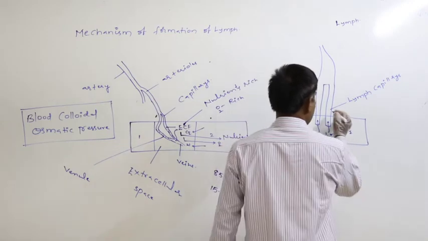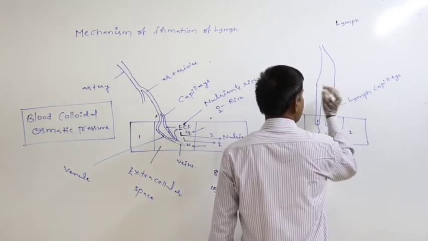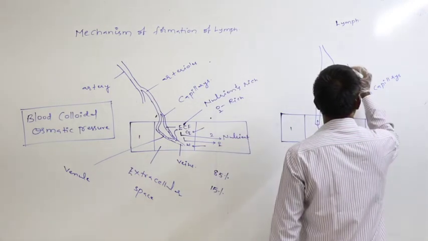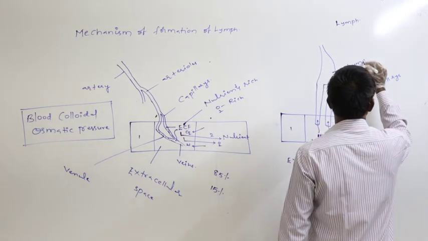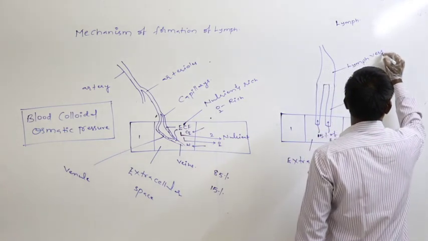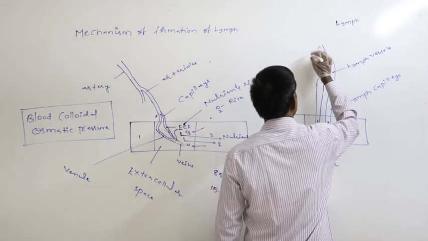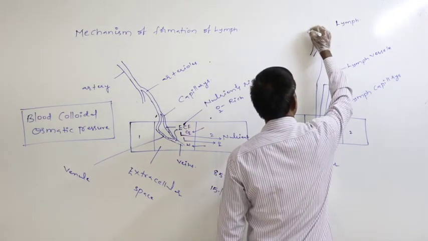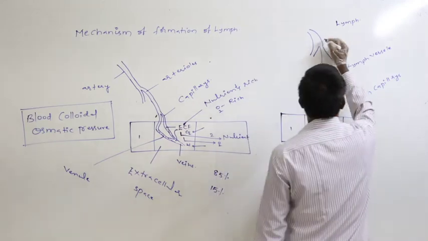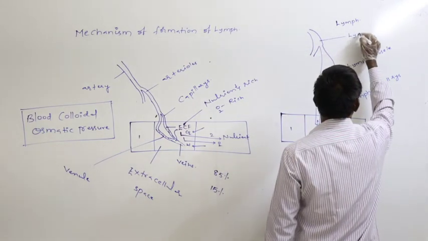Again, this lymph later enters into the lymph vessel. Later from the lymph vessel, it enters into the lymphatic duct.